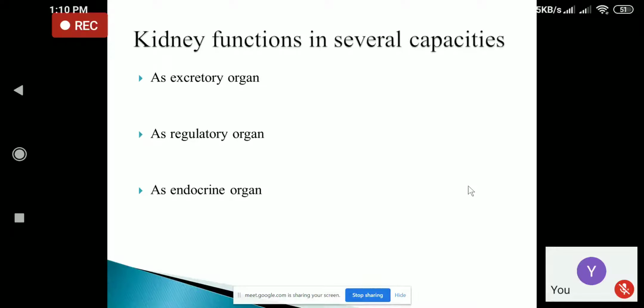They also perform the homeostatic function, such as they will help in maintaining the extracellular fluid. They will help in maintaining the ionic balance in the extracellular fluid. They will help in maintaining the pH in the extracellular fluid, and they excrete the toxic metabolites such as urea, ammonia, uric acid, etc. in the urine. And all this excretion is done by the nephrons that are present in the kidney.